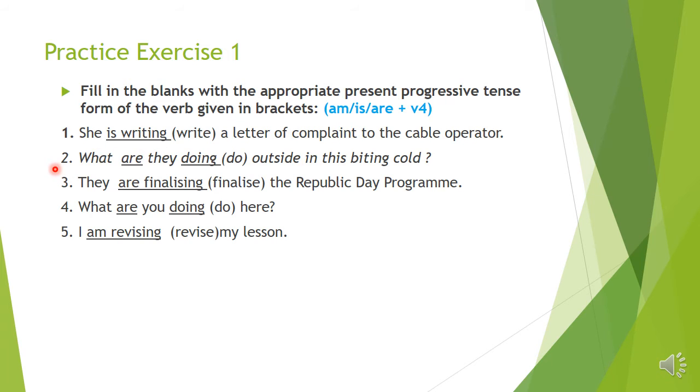Number 2. What dash they dash do outside in this biting cold? Children, here bracket word is do. It is present progressive tense: am doing, is doing, are doing. Okay? Do, ing form you know, doing. So the three options are there: am doing, is doing, are doing, and from this what will come? So here what are they doing? Here the subject is they.